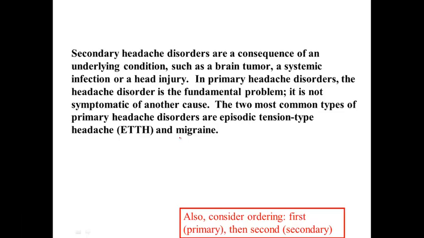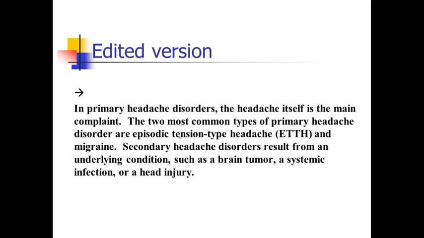So I looked at all of that and I changed some things around so that I put the primary headache first and secondary headache second. And so here's my edited version, fixing all of these things I just pointed out to you. In primary headache disorders, the headache itself is the main complaint. The two most common types of primary headache disorders are episodic tension type and migraine. So notice I got the primary first, now the secondary. Secondary headache disorders result from an underlying condition, such as a brain tumor, a systemic infection, or a head injury.